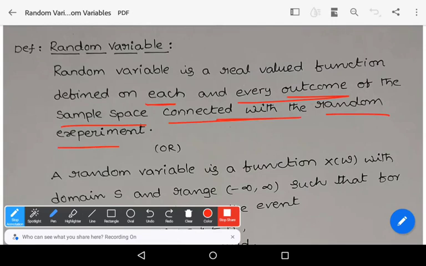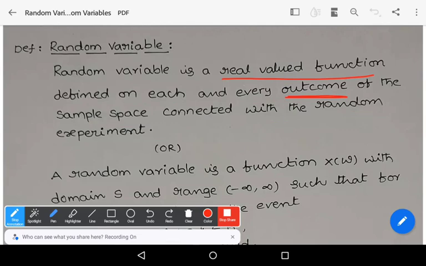You observe that here there are different terms. Real valued function. What is meant by real valued function? A function whose codomain or whose range is a subset of the real numbers is known as a real valued function. A random variable is a real valued function which is defined on each and every outcome. What is an outcome? The elements of a sample space.